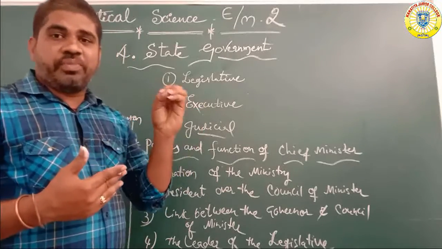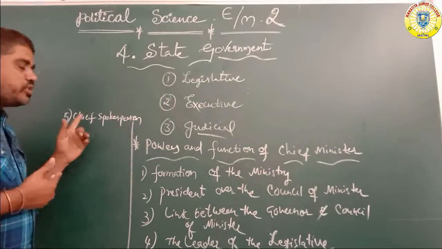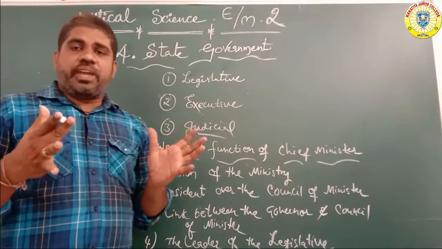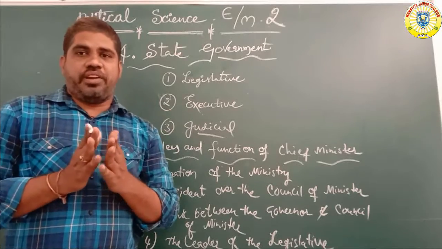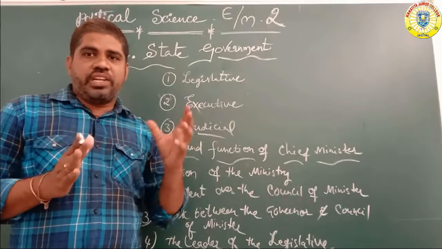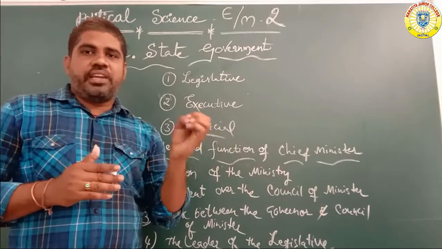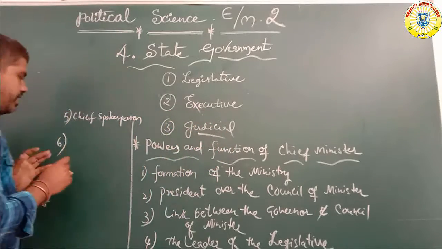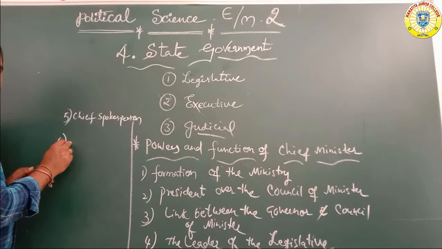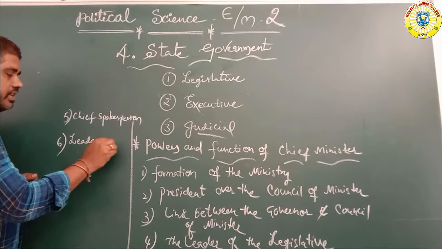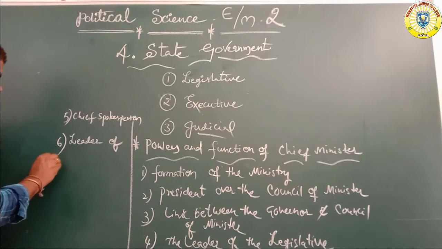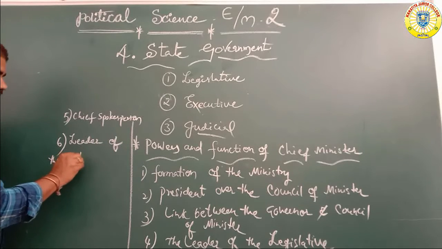Chief spokesperson here means the main important leader of the state. So, the leader of the party in power. Next, number 6 function: the leader of the party, the leader of the party in power.